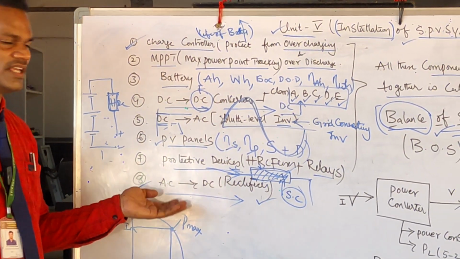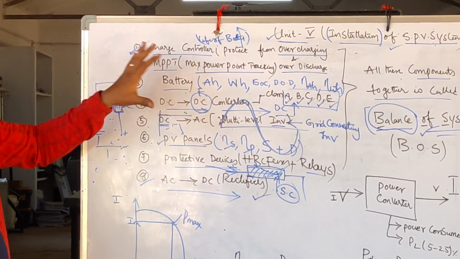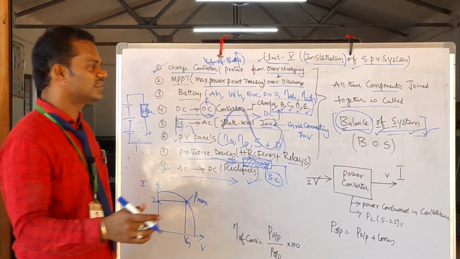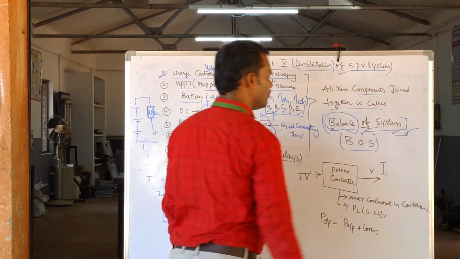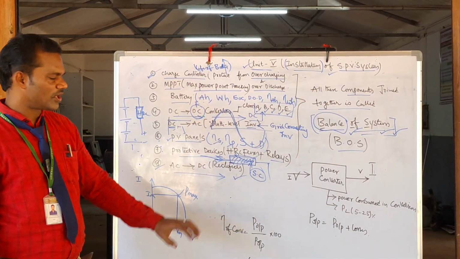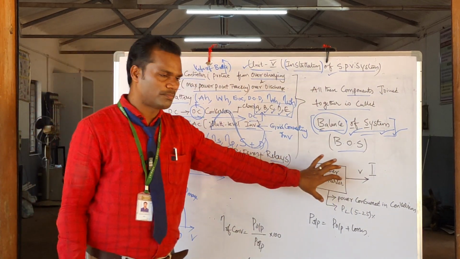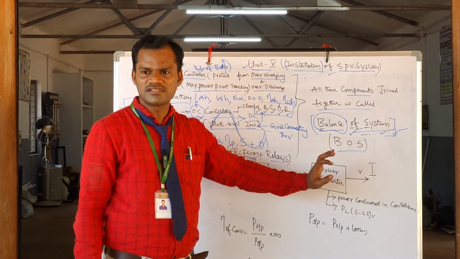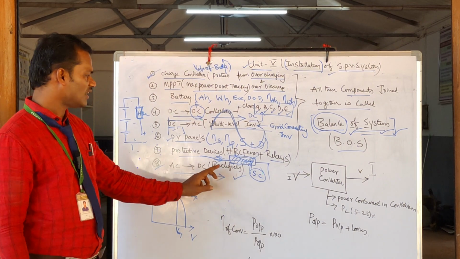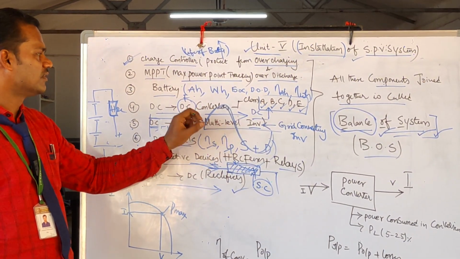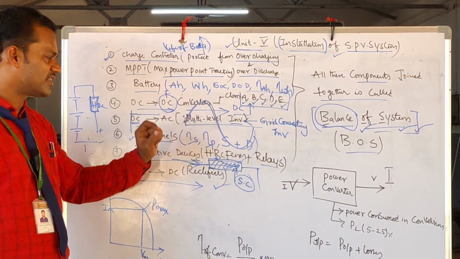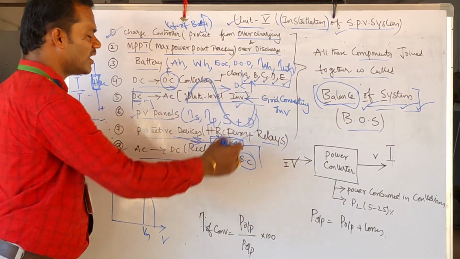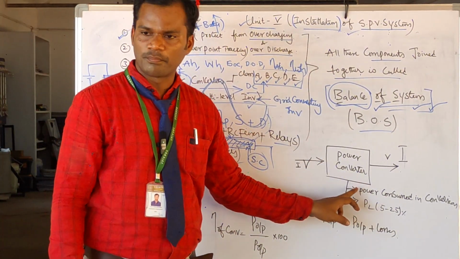So the next device is AC to DC. All these are assembled in our solar plant, and this technique is called balance of system. Now, coming to what is meant by a power converter: a power converter includes rectifiers, DC to DC converters, and inverters. All of this group is called a power converter.